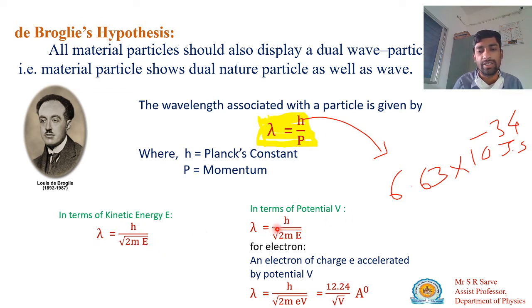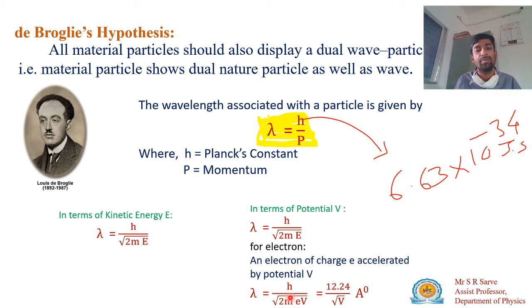The same relation applies to an accelerated charged particle. Suppose you take an electron between two plates. The electron has negative charge and here is a positive plate, so the positive plate accelerates the electron toward it, and it gains kinetic energy.